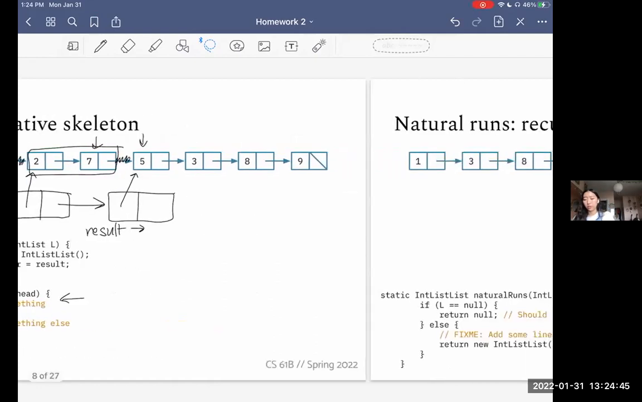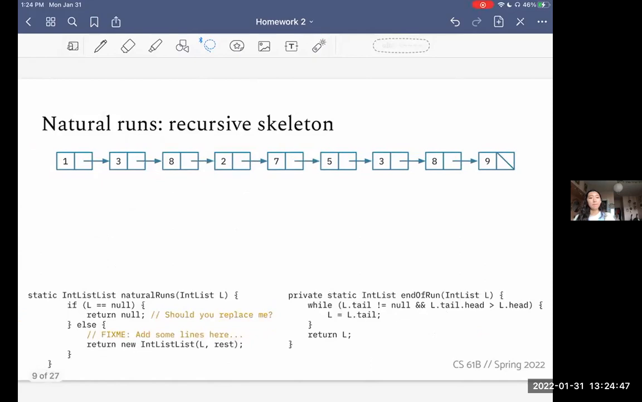Alternatively, if you wanted to use that recursive skeleton, let's go over that. We actually give you this really helpful helper method called endOfRun, right? If you look at it, basically it's looking for the end of a run, or in other words, when we've reached the last element where it's strictly ascending, right?